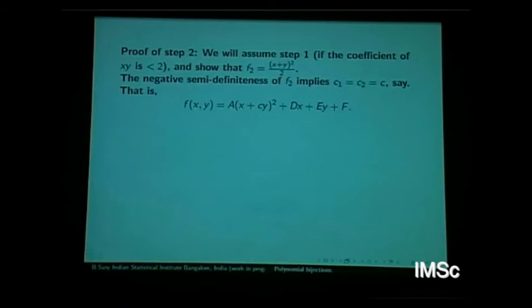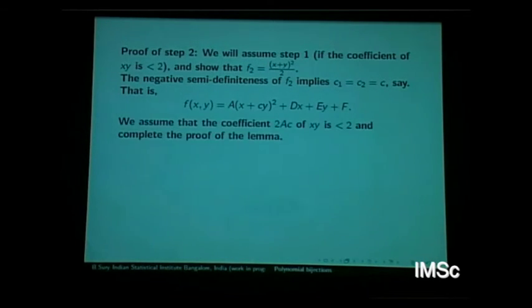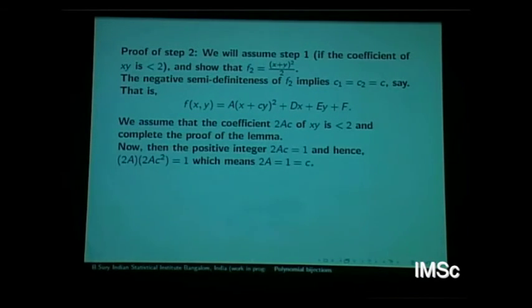Anyway, first thing we want is that this polynomial is of this form by its negative definiteness. Look at the coefficient of xy, 2ac, which is less than 2, and which we assumed, step 1 we are assuming. And then this equation simply means that you remember that a is half integer and so on, right? And 2a times 2ac, so these both are going to be 1. That means we have this form.